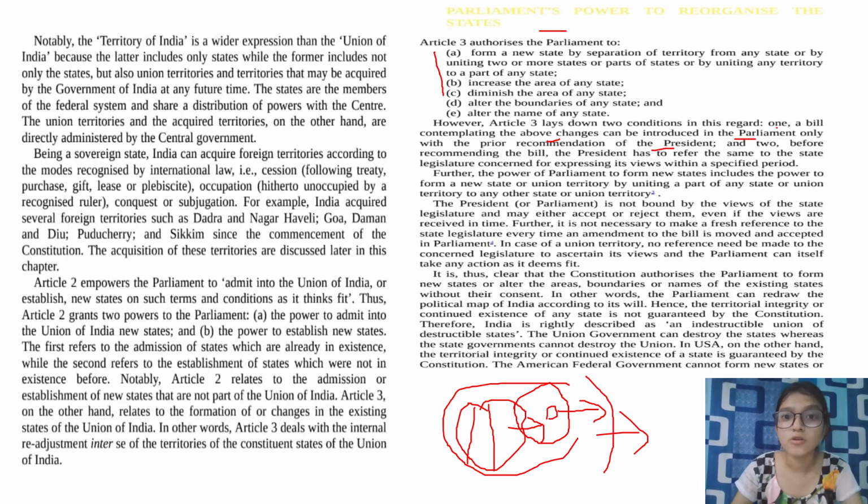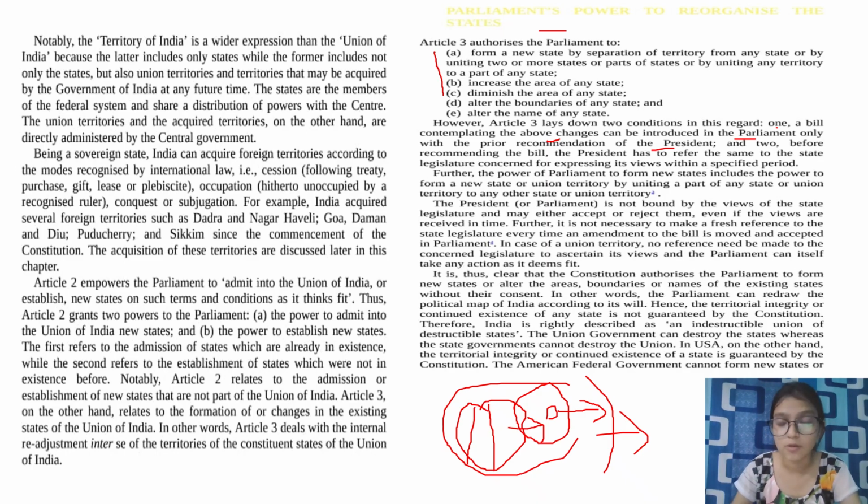But in order to make these changes, the condition given here is that it is only with the prior recommendation of the President. Before presenting the bill in the Parliament, the bill has to get prior recommendation from the President. After that, the other procedure will follow.